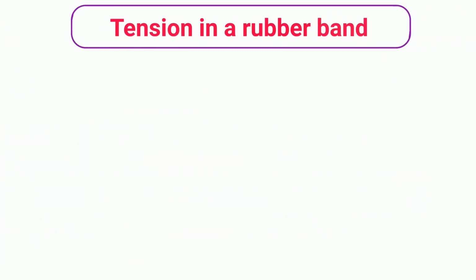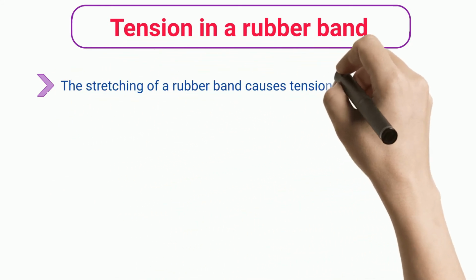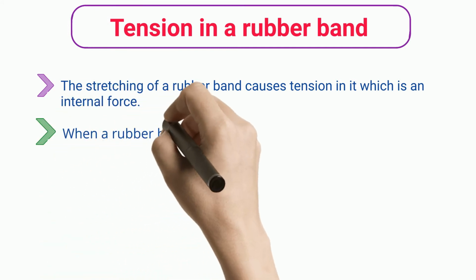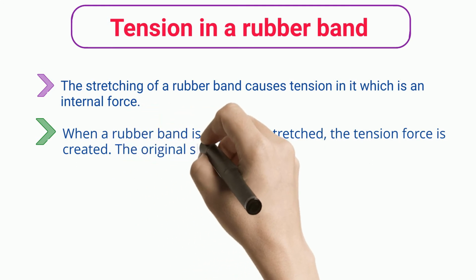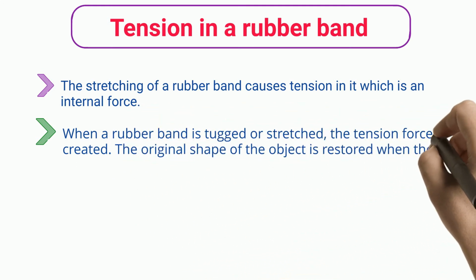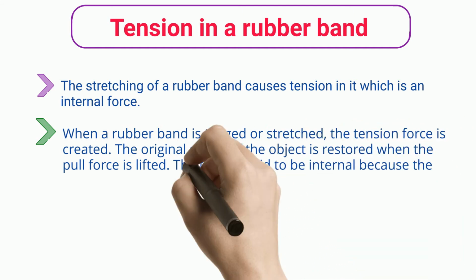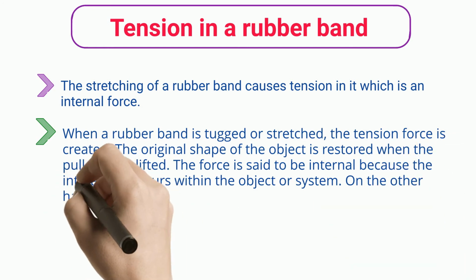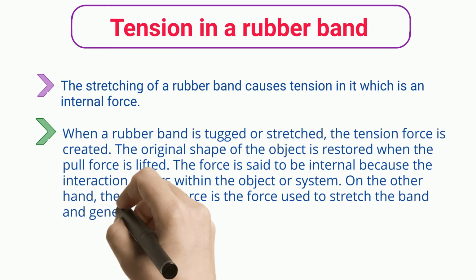Tension in a rubber band. The stretching of a rubber band causes tension in it, which is an internal force. When a rubber band is tugged or stretched, the tension force is created. The original shape of the object is restored when the pull force is lifted. The force is said to be internal because the interaction occurs within the object or system. On the other hand, the external force is the force used to stretch the band and generate motion to change its shape.